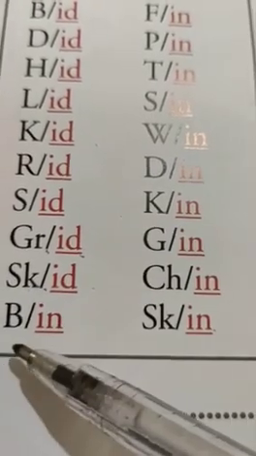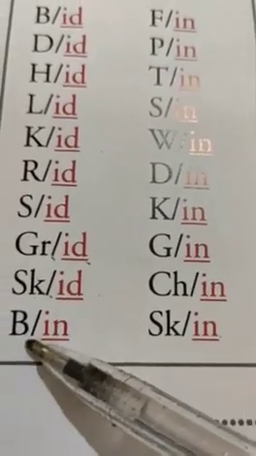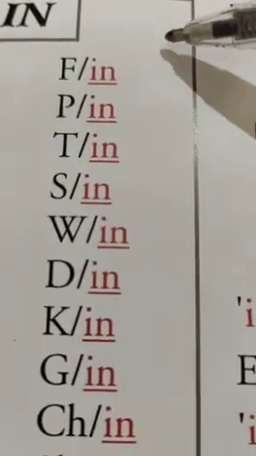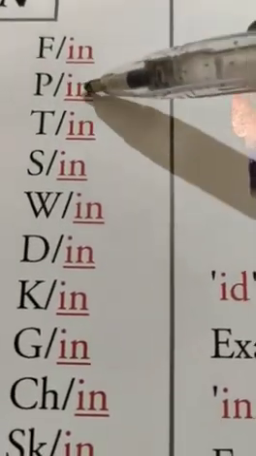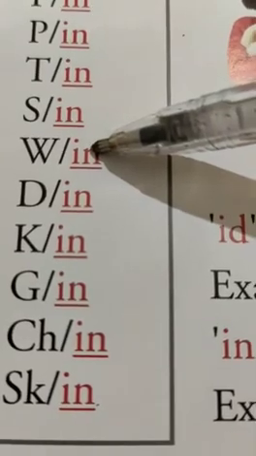Then, which ending word is here? Here is in. Yes, the word is b in bin. Then, f in fin. P in pin. T in tin. S in sin. W in win. D in din. K in kin. G in gin. C and H, ch. Ch in chin. Sk in skin.